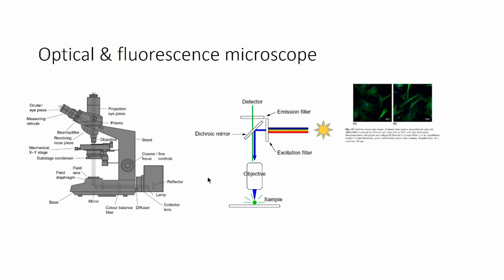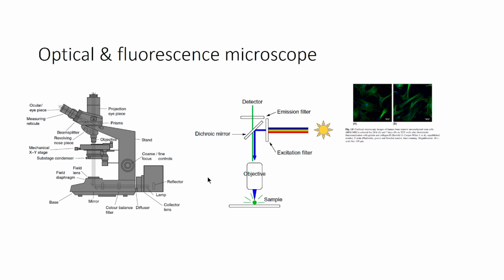So, this is a schematic representation of an optical microscope and a fluorescent microscope. In an optical microscope you will have a lens piece and a light source, and you keep a sample inside. Based on the light source, the sample is observed through the magnification piece and the objective piece.